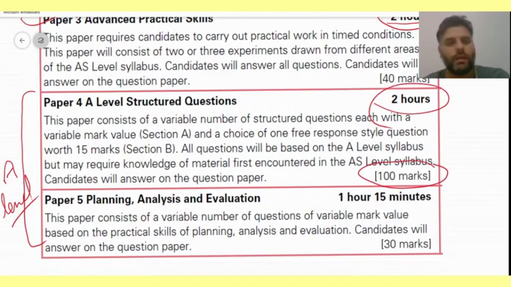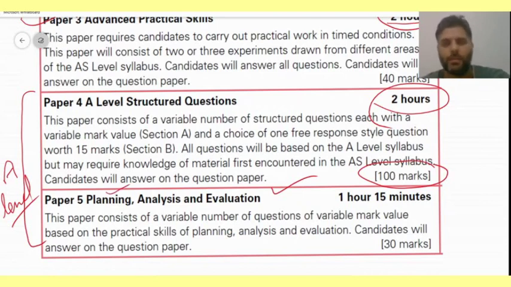Now paper 5, the last paper for this A level, is planning, analysis and evaluation. This paper is an analytical type of paper. You will be given a scenario during this paper, and you have to plan it.